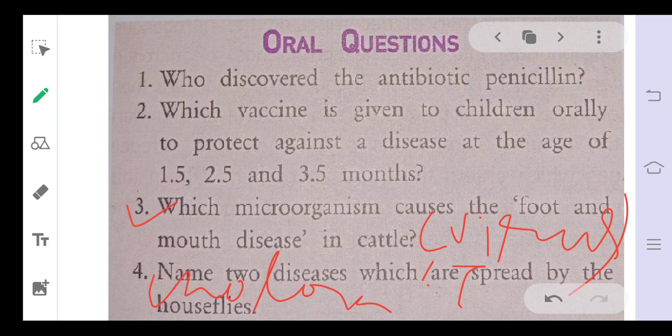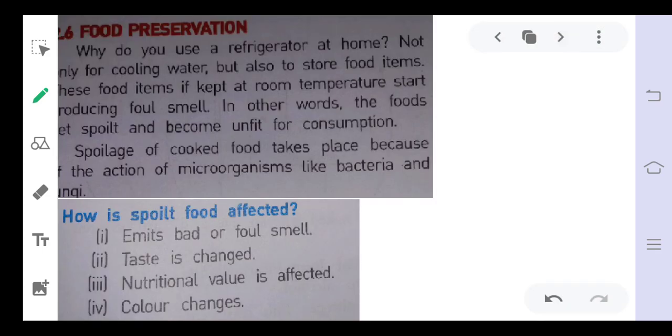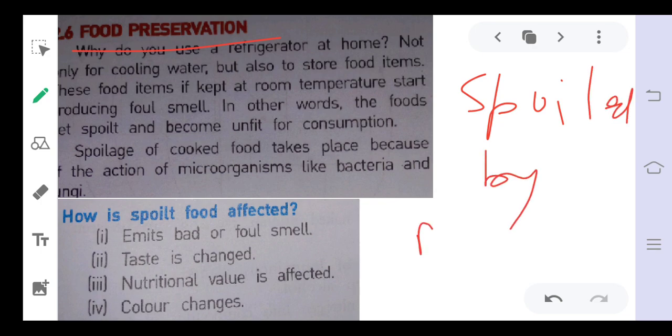Okay friends, these are the oral questions that are given here. Now the next topic is food preservation. It is a very important thing, because we just discussed that if we do not preserve the food properly and we consume it, then the food is spoiled by microorganisms.